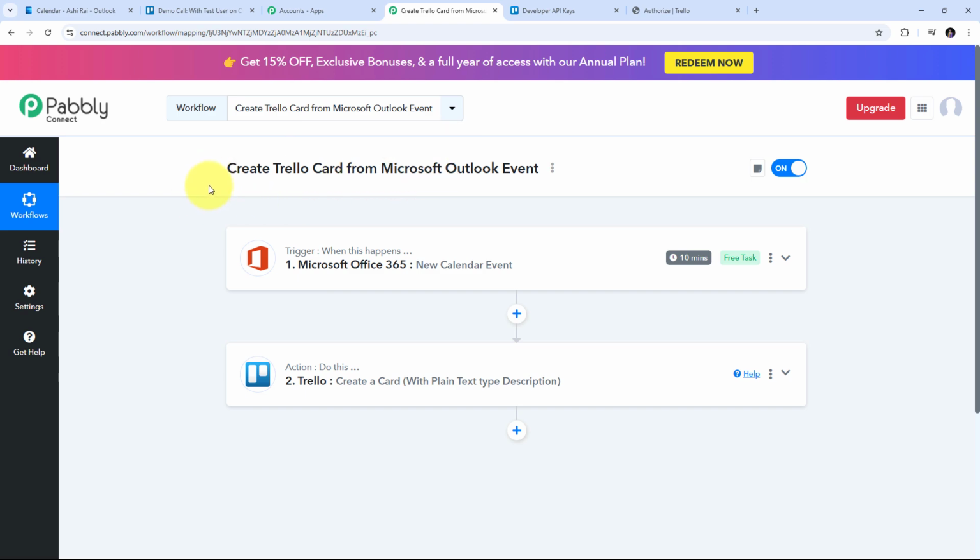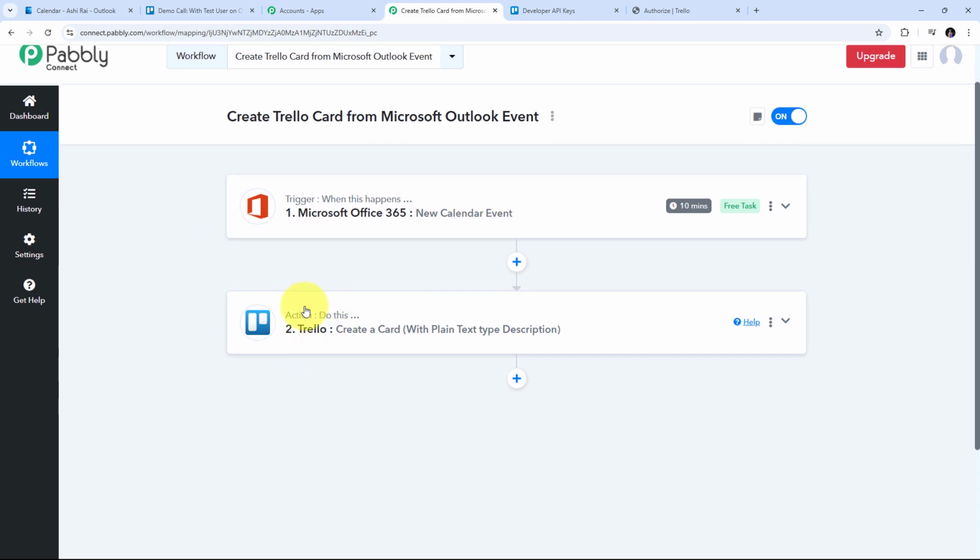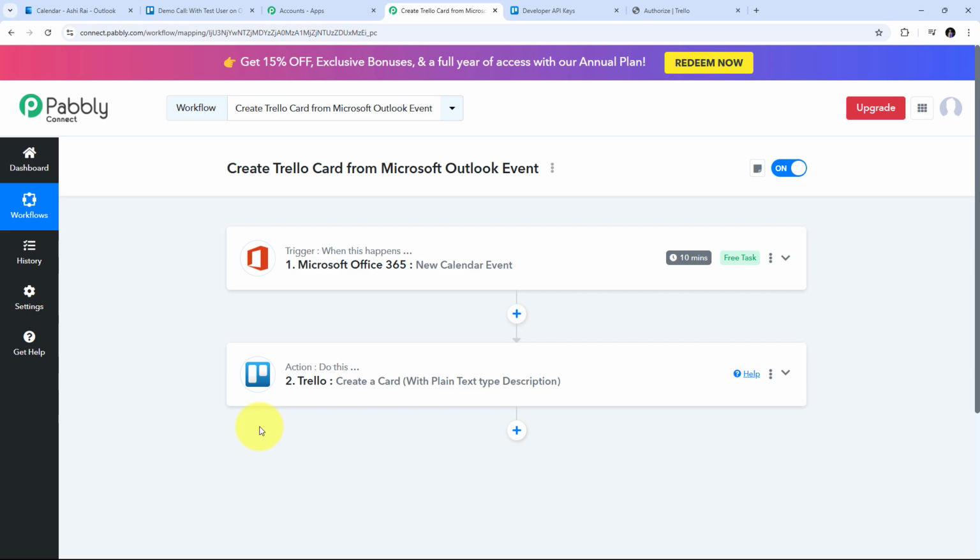Now let's summarize what we did here. So first I have set up my trigger, and my trigger application was Microsoft Office 365, and my trigger event was new calendar event. Then I have set up my action tab, and my action application was Trello, and my action event was create a card with plain text type description. So this is how I have successfully created this workflow, and you can also create this workflow by following all the steps that I did in my workflow. And I am also going to add the link of my workflow in the description, so you can check it out from there. And thank you for watching this video.